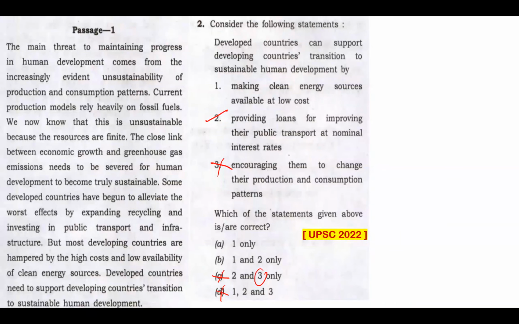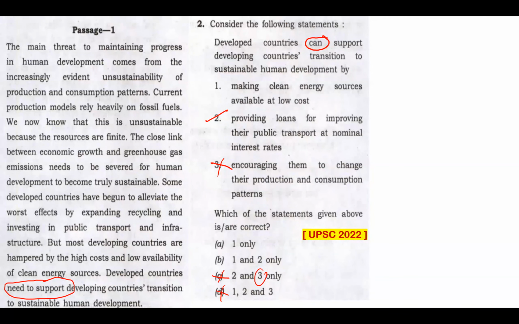Providing loans for improving their public transport at nominal interest rates may not sound good, may not look like an answer. But look at this word. UPSC is convinced that they need to be picked as an answer because their countries can support their countries. So they are trying out the ways in which their countries can support. Now, towards the end, as you can read, developed countries need to support. So this passage or the author is so much asserting that developed countries need to support.